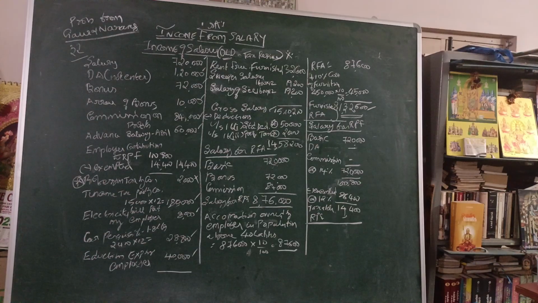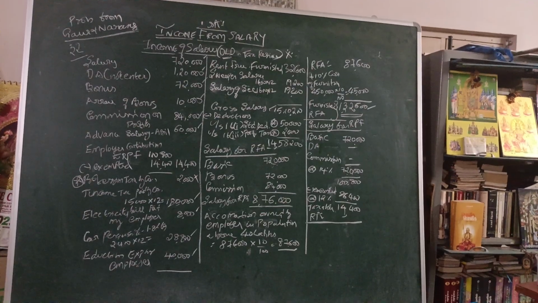If it is owned by the employer, whether furniture or any such things are given or not, that we have to see. Like that for the car perquisite, here it is given as a 1.8 liter capacity car. So wear and tear and depreciation of the car, how much expenses you are incurring, those things are immaterial. That car is given, you are using the car for both official and personal purpose. It is a 1.8 liter capacity car. Okay, accordingly we have to take.